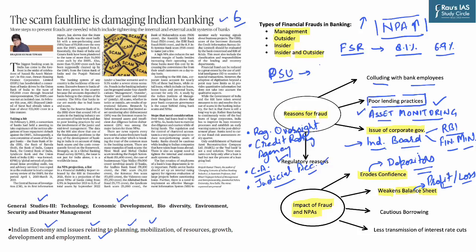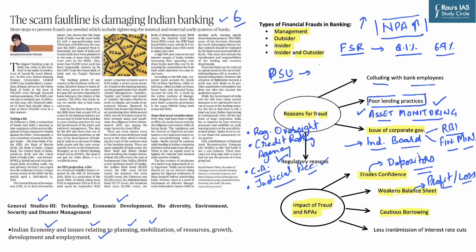The follow-up of this entire happening is going to impact how we are borrowing and how we are lending. There will be more cautious borrowing on the part of the people, and there will be more cautious lending from the banks as well. Whenever this kind of situation happens, it means there will be a system, but that system is not going to help people in doing things easily. That is why this cautious borrowing and lending becomes difficult for banks to manage, and this erodes confidence again. So there's a vicious cycle playing out here.